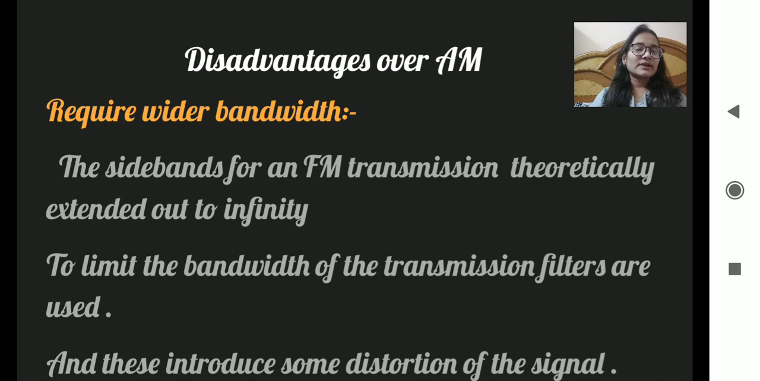Now the disadvantages of angle modulation. It requires wider bandwidth. The sidebands for a frequency modulated transmission theoretically extend out to infinity. To limit the bandwidth of the transmission, filters are used, and these introduce some distortion of the signal.